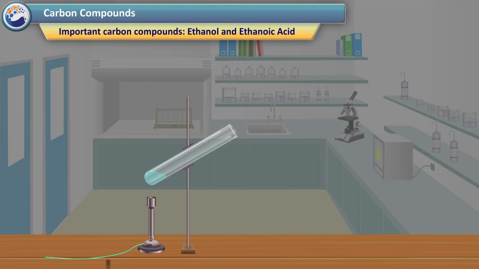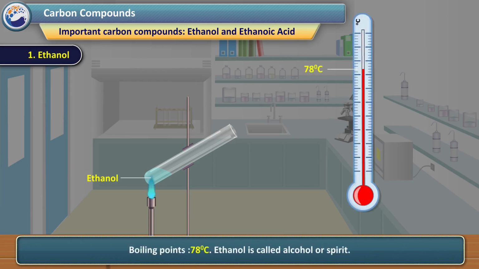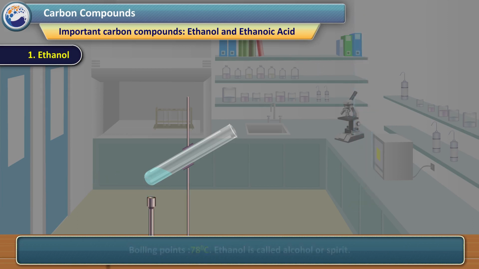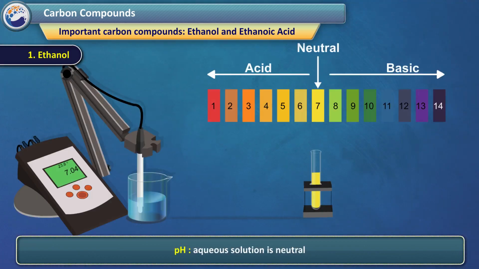Important carbon compounds: ethanol and ethanoic acid. 1. Ethanol. At room temperature, colorless ethanol is a liquid, boiling point 78 degrees Celsius. Ethanol is called alcohol or spirit. Solubility: soluble in water. pH: aqueous solution is neutral.